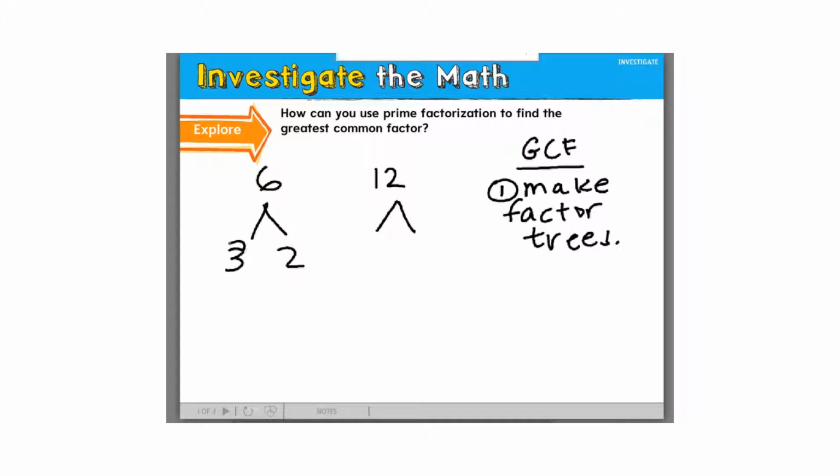So 3 is a prime number. I know that it's prime because the only numbers I can multiply together to get 3 are 3 times 1. Just like I said, if I tried to continue my tree, I would just go 3 times 1, 3 times 1, and it would just keep going on, never end. So 3 is a prime number, so we circle it. 2 is also a prime number, so we circle it.